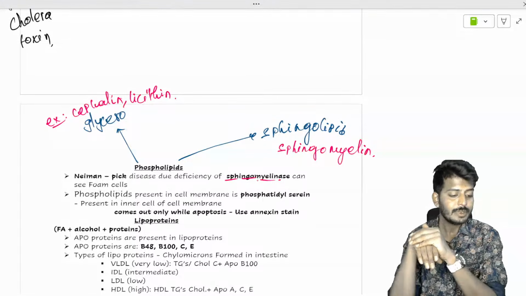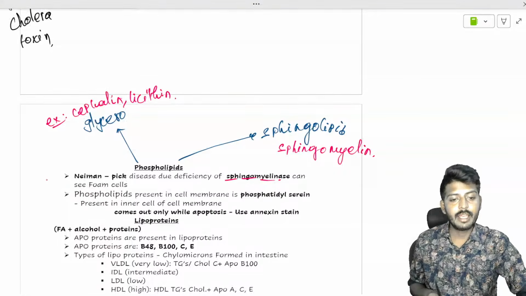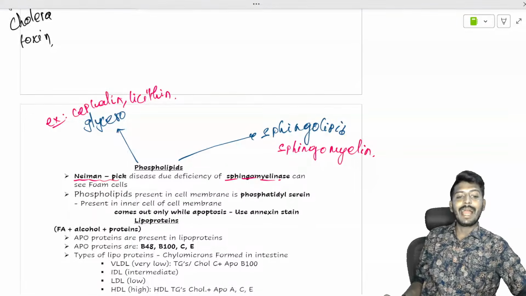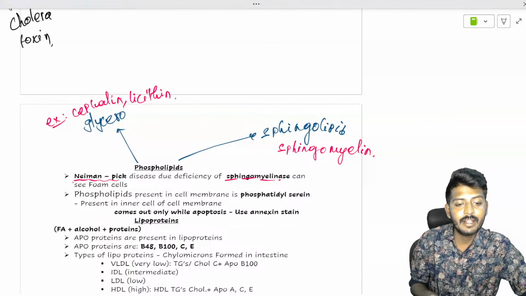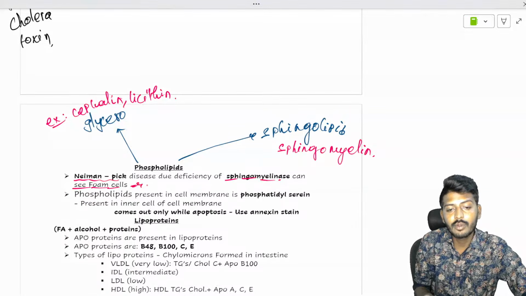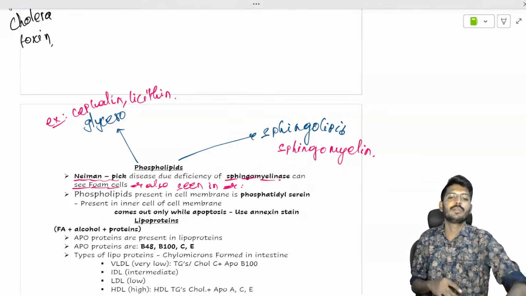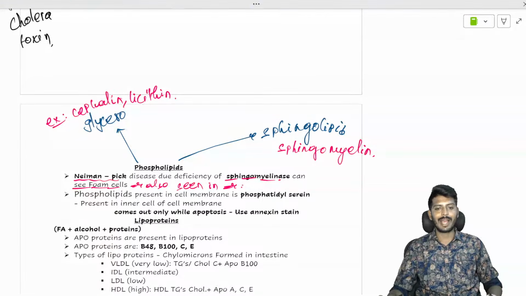Okay, all right. So there is a disease called Niemann-Pick's. In Niemann-Pick's disease, the deficient enzyme is sphingomyelinase. With sphingomyelinase deficiency, you can find some cells called foam cells. These foam cells are also seen in which disease? Foam cells are seen in Niemann-Pick's disease and one more disease where you find these foam cells.